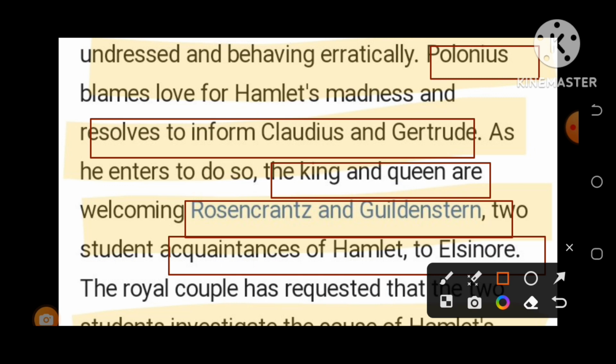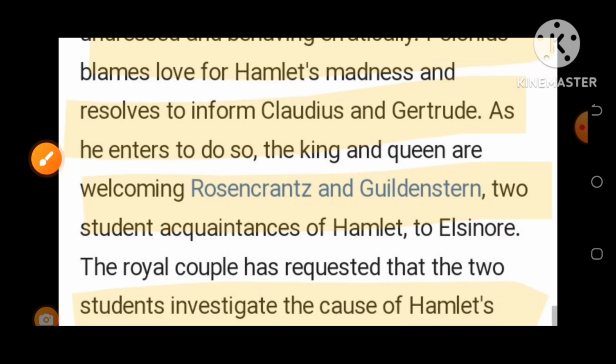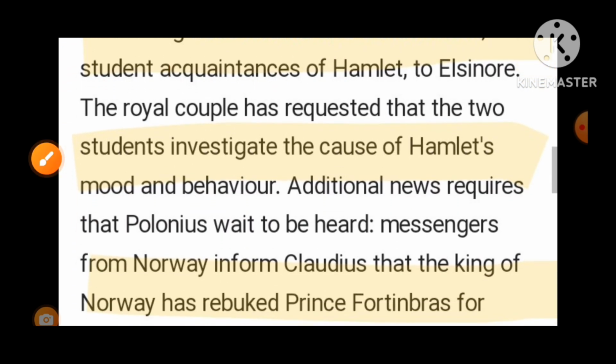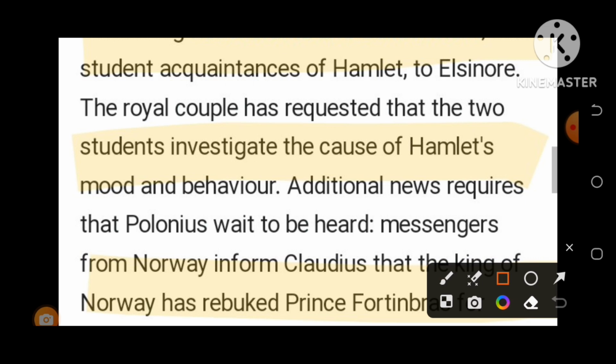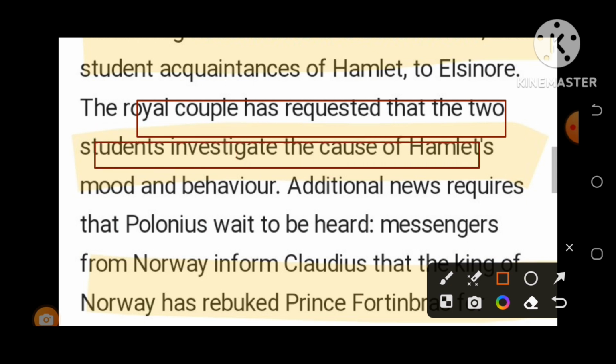Yes, what happened then? It was the royal couple who had requested that the two students investigate the cause of Hamlet's strange behavior and mood.